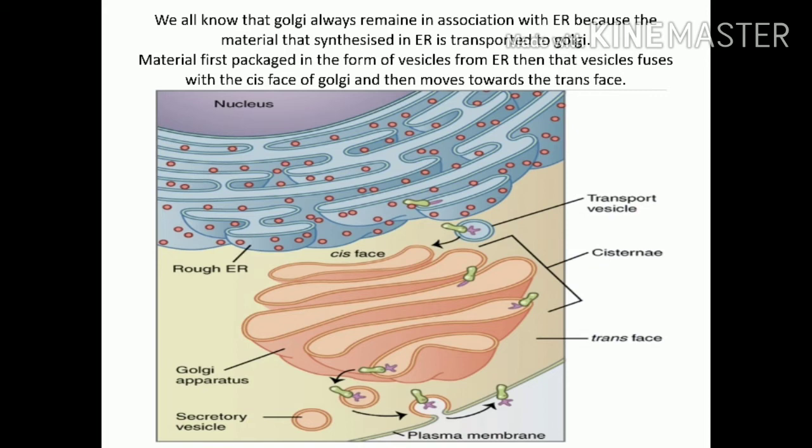Now we all know that Golgi always remains in association with ER, because the material that is synthesized in the ER is transported to Golgi, and the material is first packed into a vesicle from the ER. As you can see in the picture, the material is packed into the vesicle from ER, and that vesicle fuses with the cis phase. As I said, Golgi has two phases, cis and trans, so that vesicle fuses with the cis phase of the Golgi and then moves towards the trans phase.